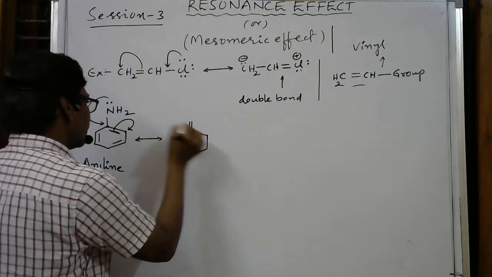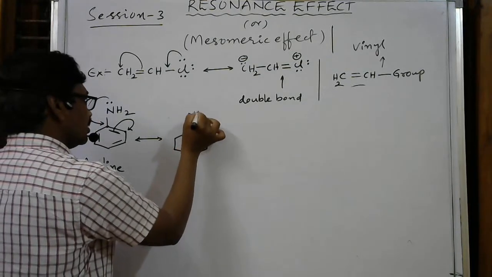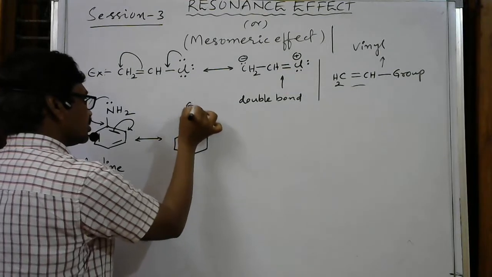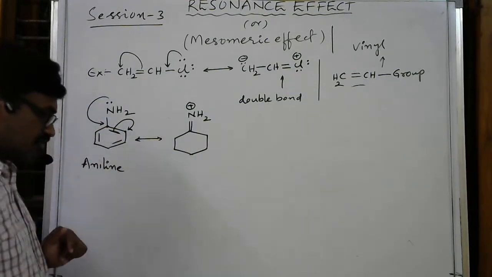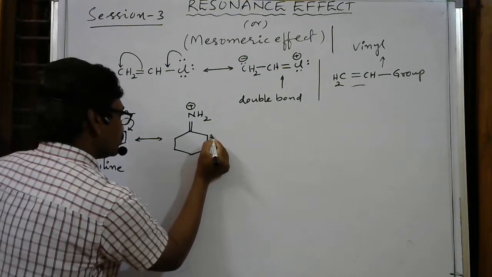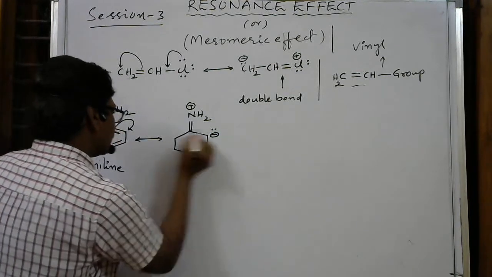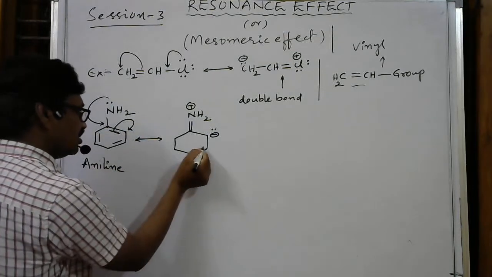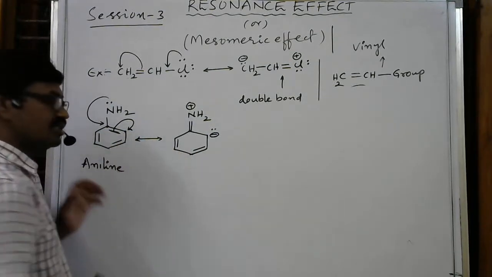Here I am writing the double bond. Here is nitrogen with H2 and a positive charge. This means electrons are moving from here to here, and then this bond is shifted from here to here. The negative charge is nothing but these two electrons coming here, and these are the bonds already present in this ring.